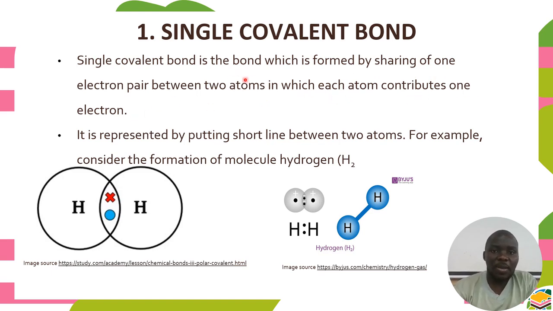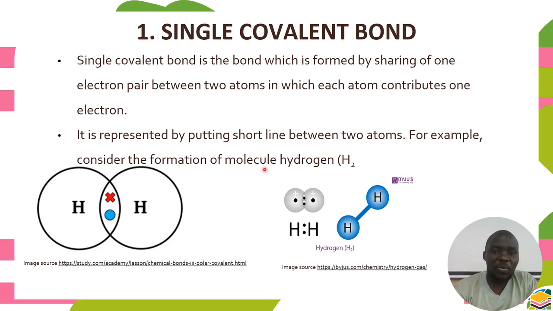A pair means two electrons, but each electron is contributed by each atom involved. It is represented by short lines, bonding lines between two atoms.